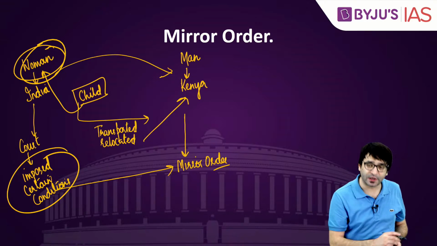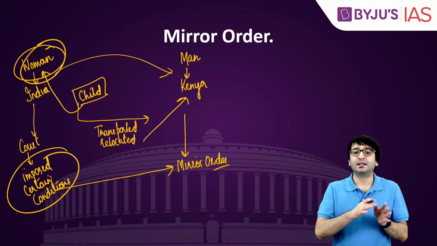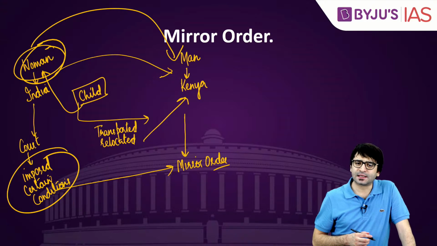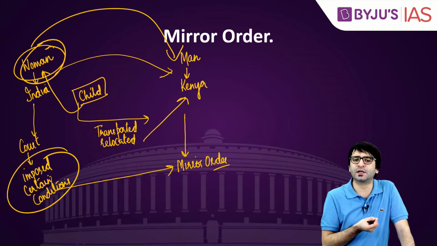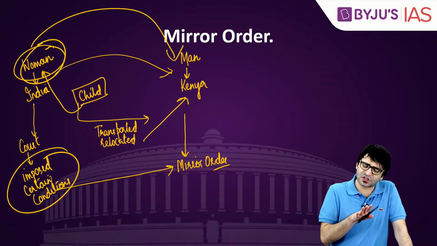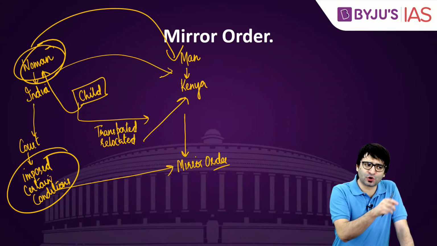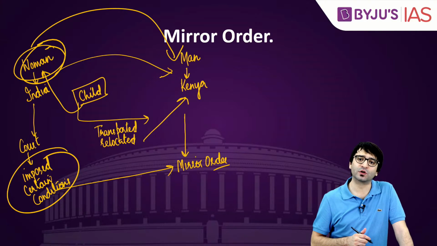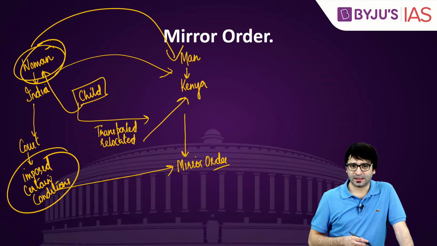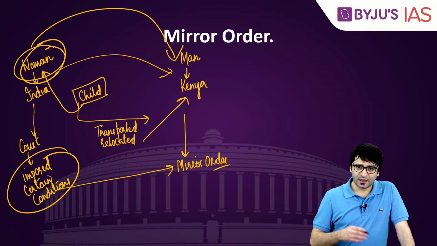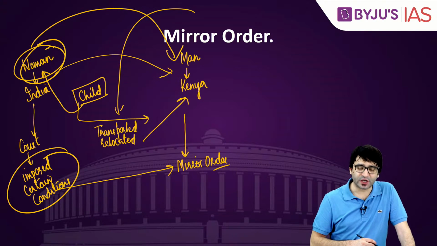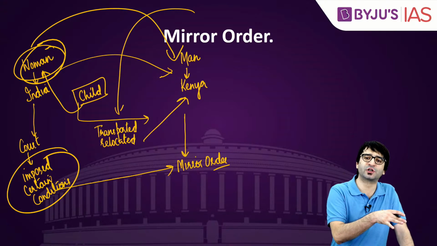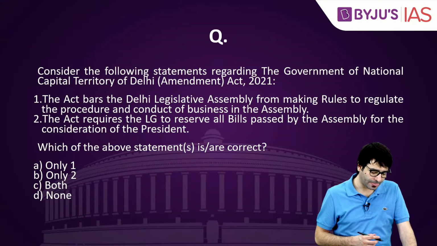Because the Indian judgment, the courts of India, have no jurisdiction over citizens in Kenya. That is how in such cases a mirror order is obtained. A mirror order will have the same conditions as imposed by an Indian court; the same conditions will be imposed by the Kenyan court as well. So mirror order, recently seen in the news, is related to the transportation or relocation of a child from India to Kenya, or from one jurisdiction to another jurisdiction.